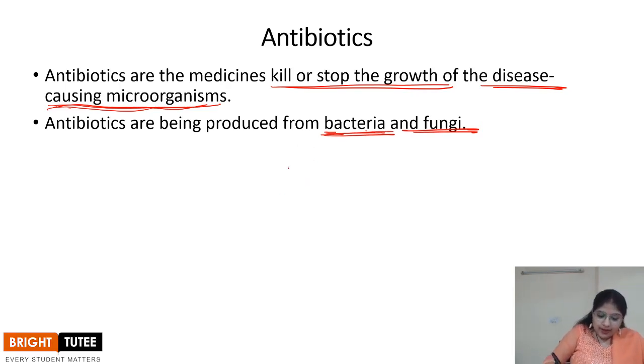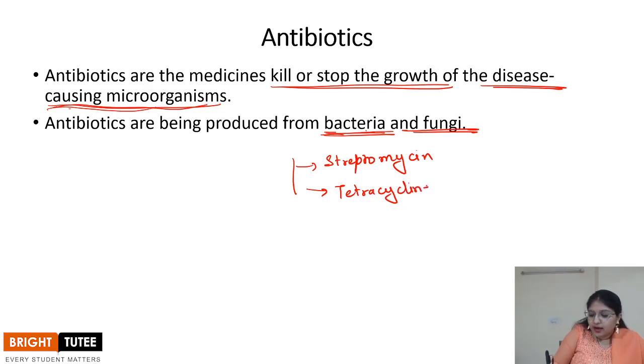Now, when we say antibiotics, what are the examples? You must have heard the name of streptomycin, right? You also must have heard the name of tetracycline, right? These are some of the common antibiotics that are used by the doctors, and also erythromycin.